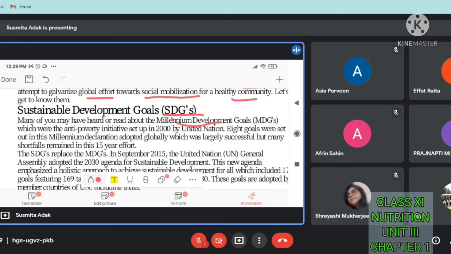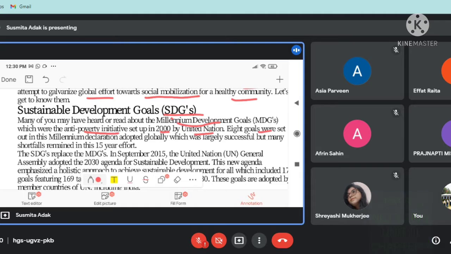It is Millennium Development Goals, which were the anti-poverty initiatives set up in 2000 by the United Nations. In the year 2000, they initiated an anti-poverty initiative, means against poverty.